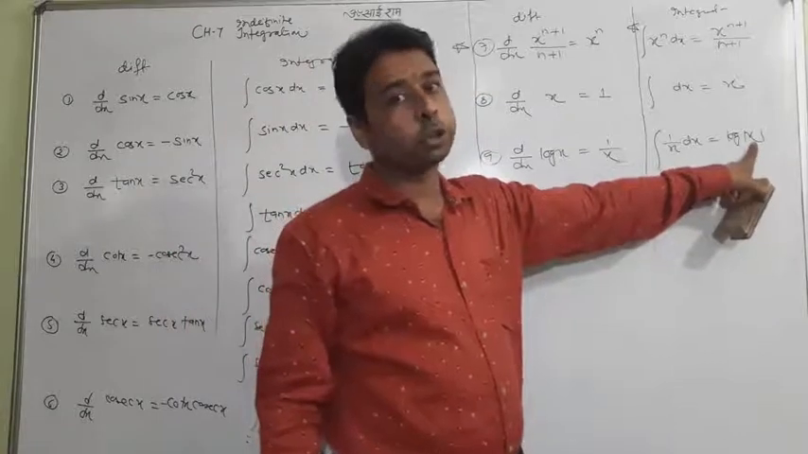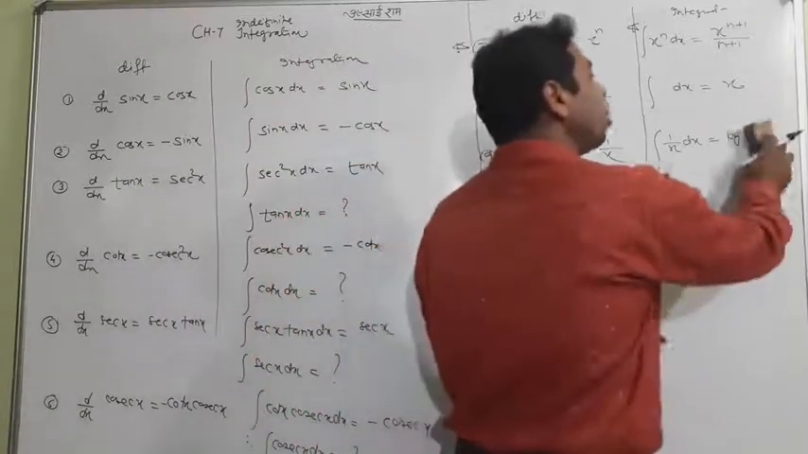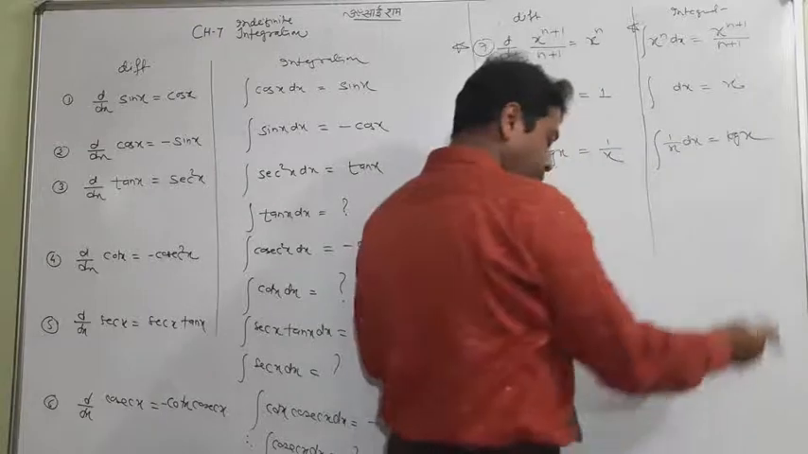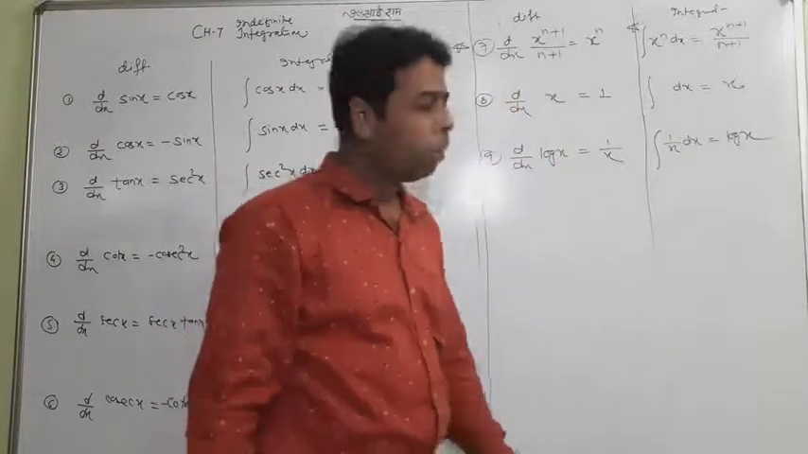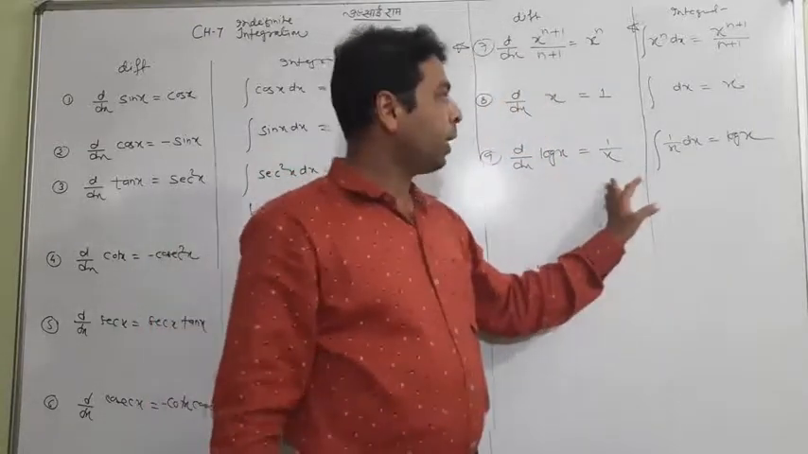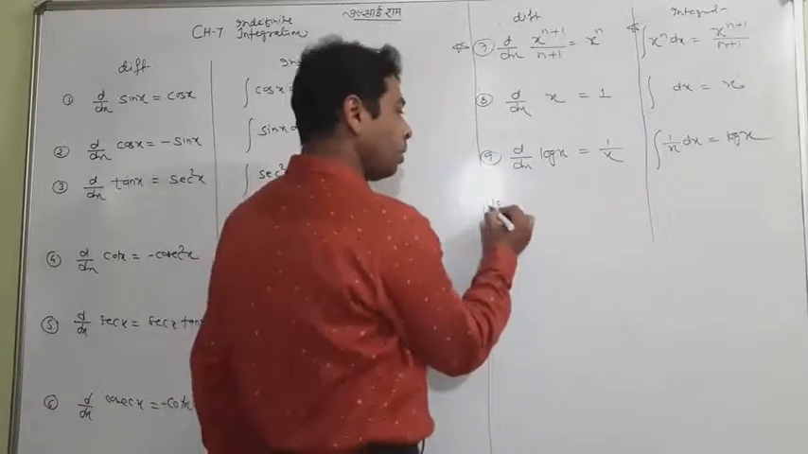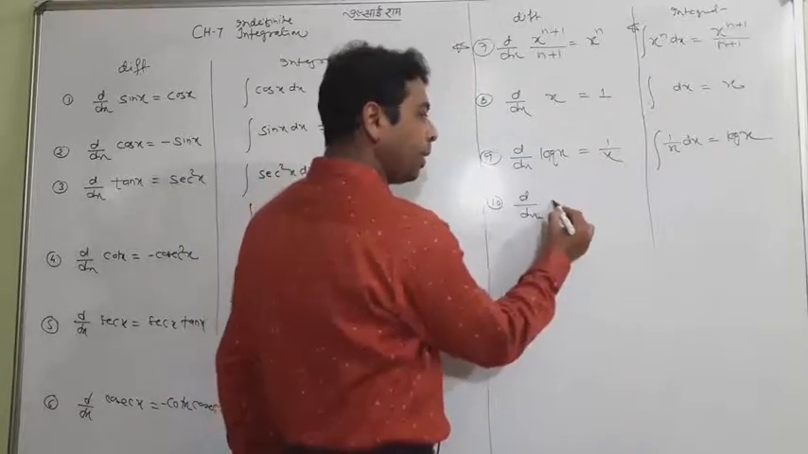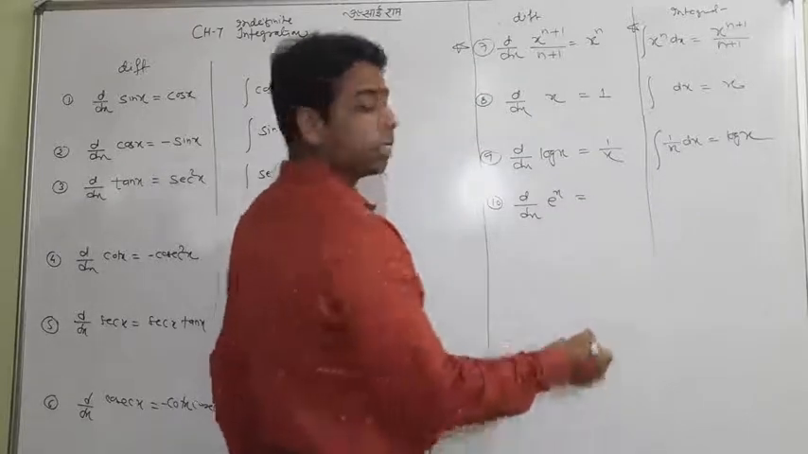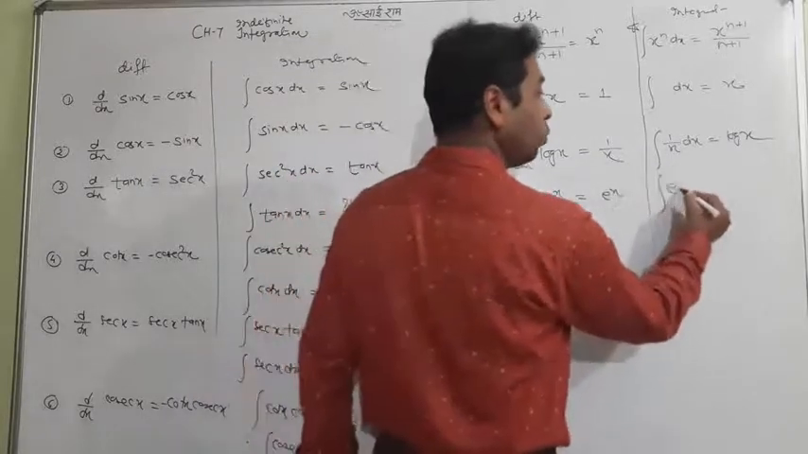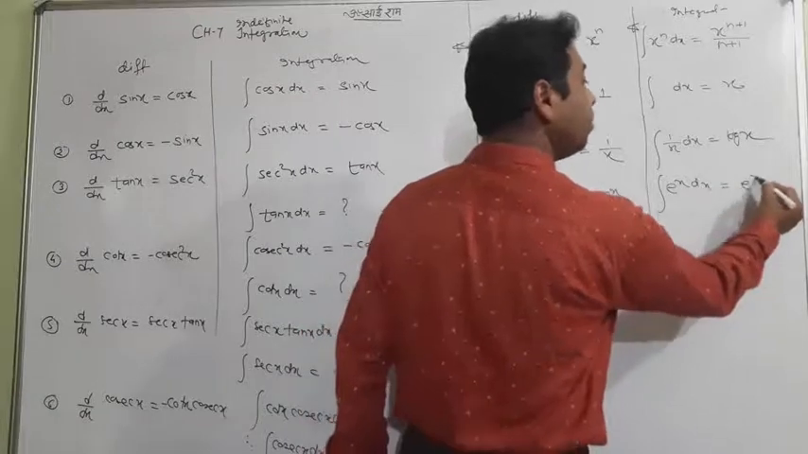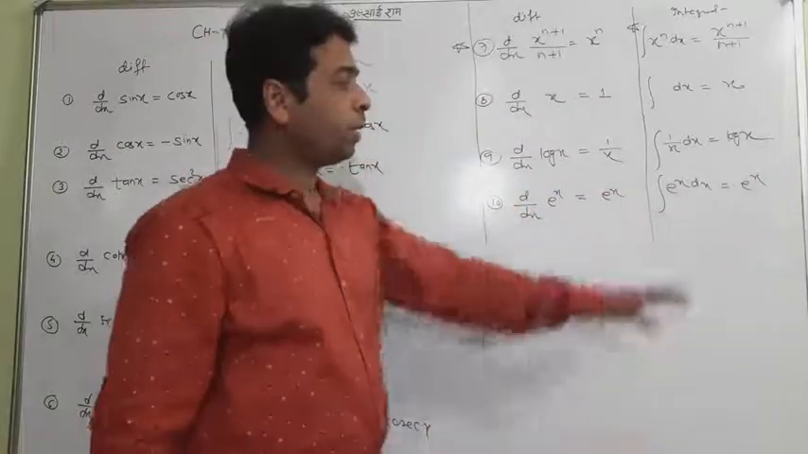It shows only positive values. So if you're writing x or mod x, it doesn't matter. We will write as per the condition. So d by dx of log x is 1 by x, so 1 by x has the integration log x. Now, one of the simplest ones I'm writing: d by dx of e to the power x is the same, so the integration of e to the power x is again the same. One of the easiest ones.